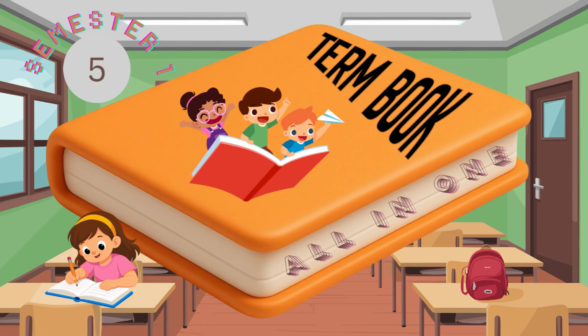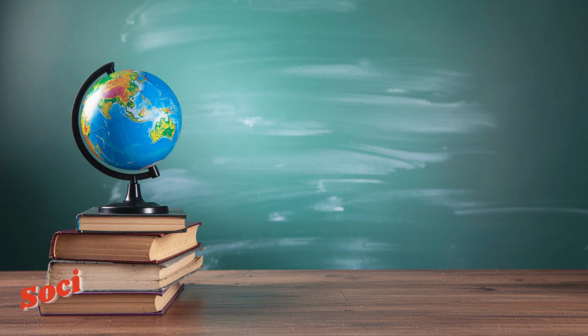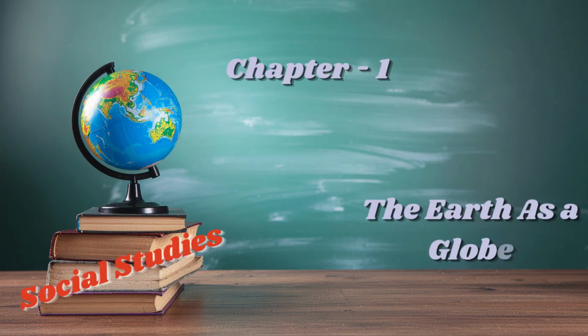Flamingo all-in-one term book with Hindi. Class 5th, Semester 1, Social Studies. Chapter 1, The Earth as a Globe.